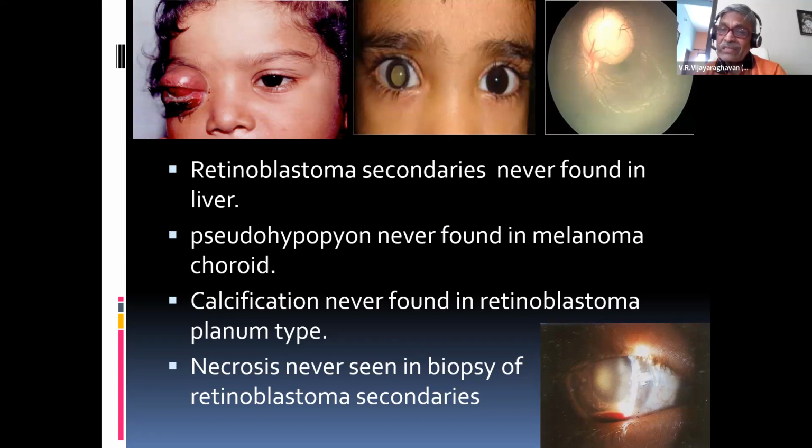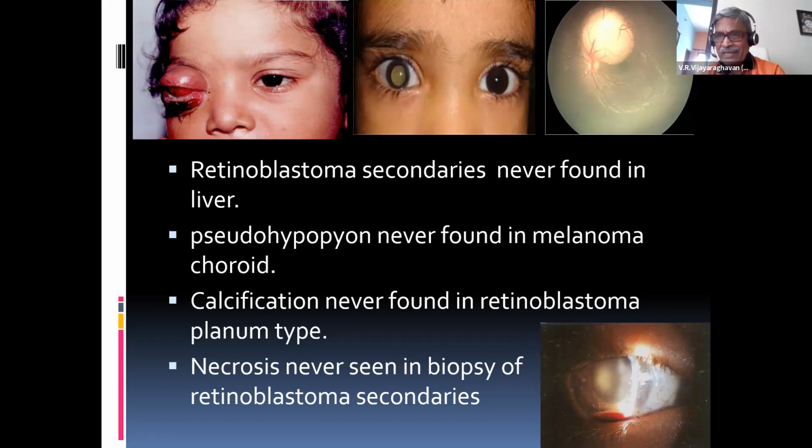Now the cells of retinoblastoma are not closely attached to each other. They can easily break and come to the anterior chamber and float. They are floating. That is called pseudohypopyon. Whereas hypopyon, the pus cells, can occur in the case of uveitis, corneal ulcer and so many conditions.